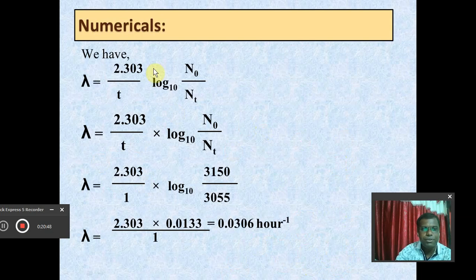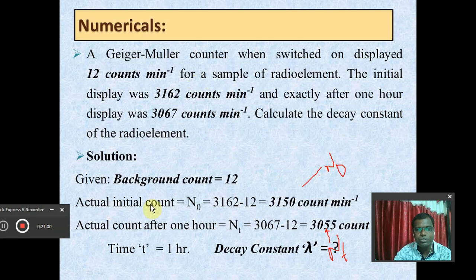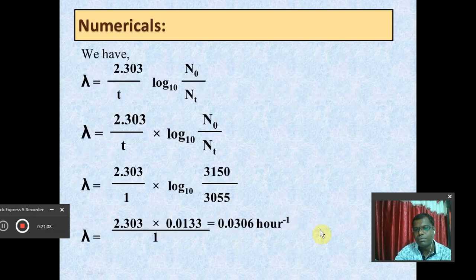Again, using the same formula for the decay constant, lambda equals 2.303 upon t, log to the base 10 of N0 upon Nt. N0 is the actual initial count 3150, and Nt is the actual count after 1 hour, 3055.